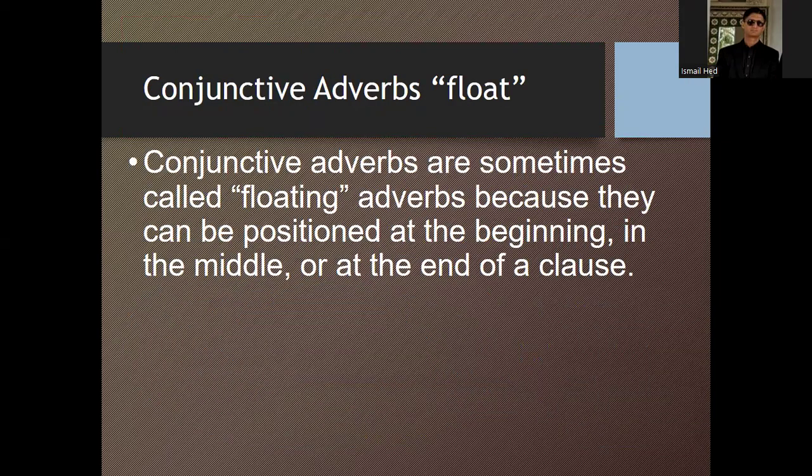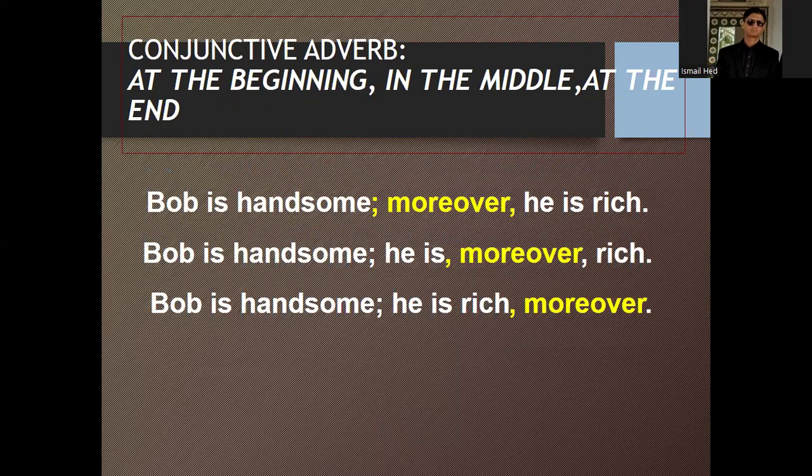Conjunctive adverbs are sometimes called floating adverbs because they can be positioned at the beginning, in the middle, and at the end of a clause. Here we can see the explanation of all these three conditions with examples. Example 1: Bob is handsome; moreover, he is rich. Second example: Bob is handsome; he is, moreover, rich. Third example: Bob is handsome; he is rich, moreover.